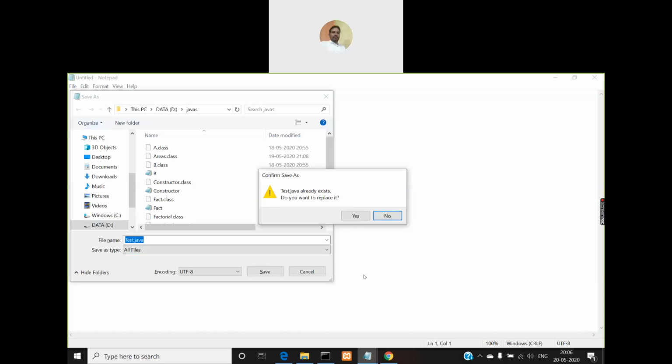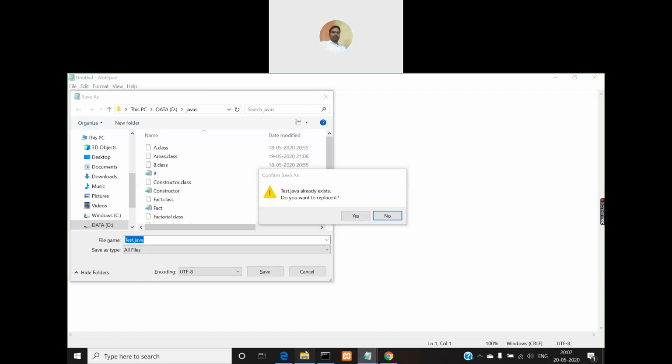That means if I now click on no, it will not replace the existing test.java file. Instead, it is going to create a new file, but I have to give a different name. Instead of test.java, I have to give something else. Then it will work. If I click on yes, then the old file test.java will be replaced. That means it will be removed completely and a new file will be created.